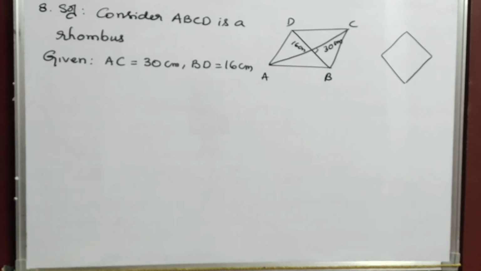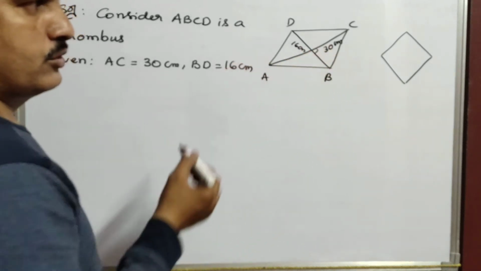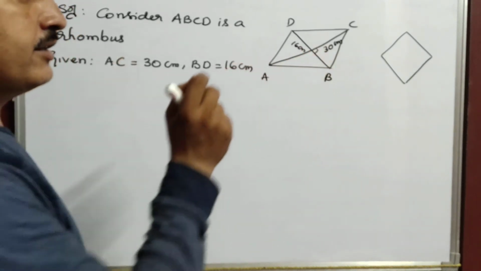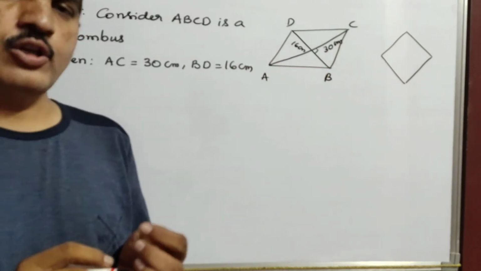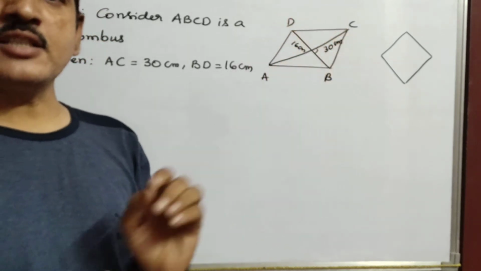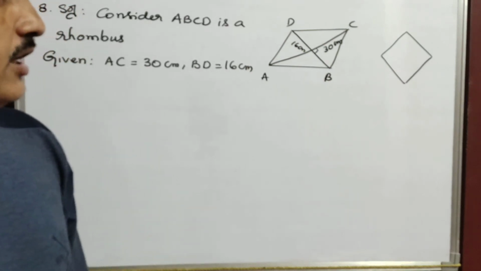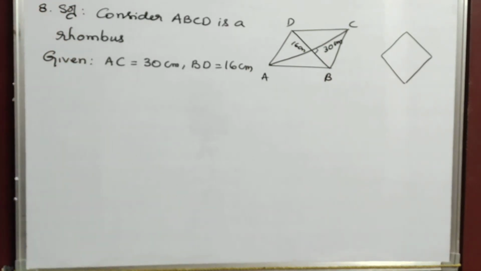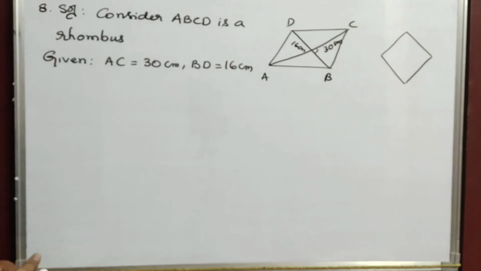Next, if you clearly observe here, you have to find the sides actually. If you know the sides, then only you can get the perimeter of a rhombus. Perimeter of a rhombus is nothing but the sum of all the sides. And in a rhombus, you know that all the sides are the same. That means AB equals BC equals CD equals DA.